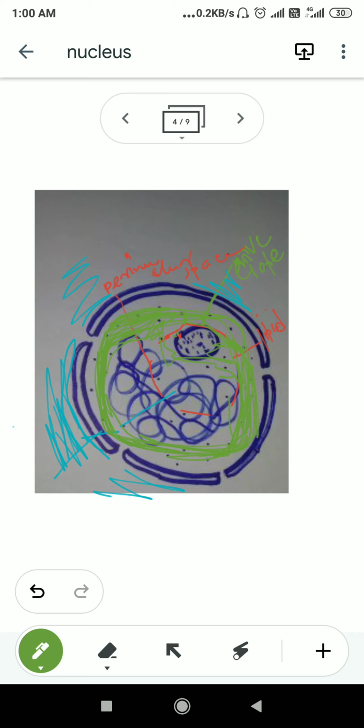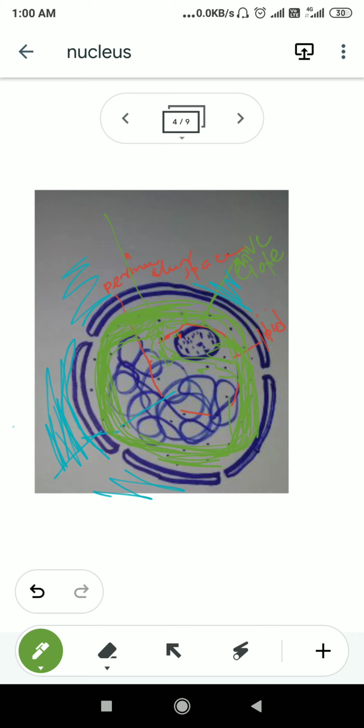The main function of the nucleoplasm is to maintain the different structures of the nucleus. That means the rest of the parts of the nucleus are embedded in this structure. Actually, it is a jelly like, semi liquid substance which acts as a matrix.